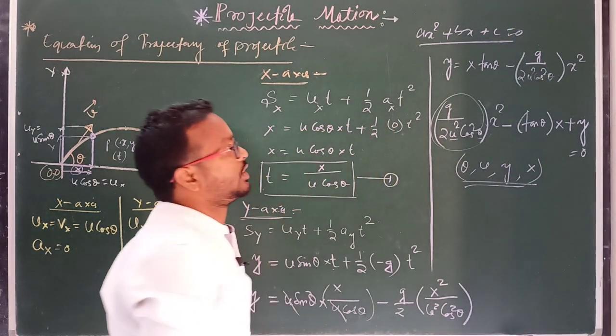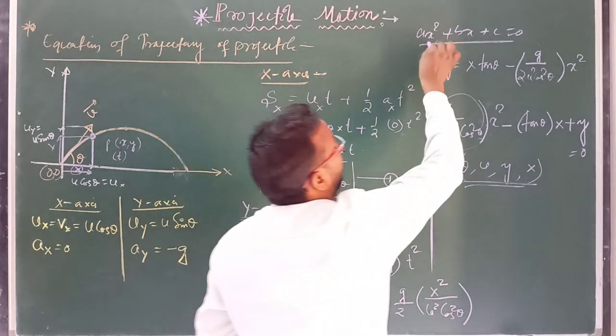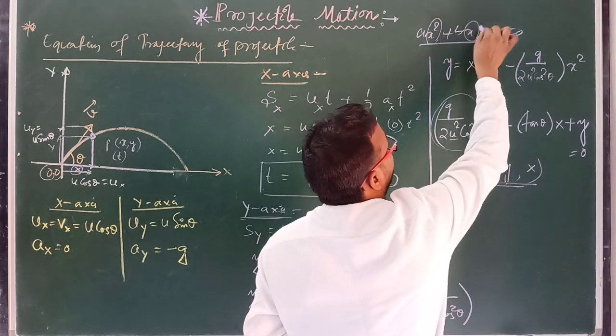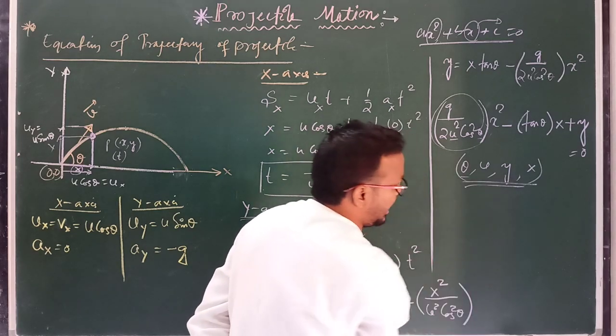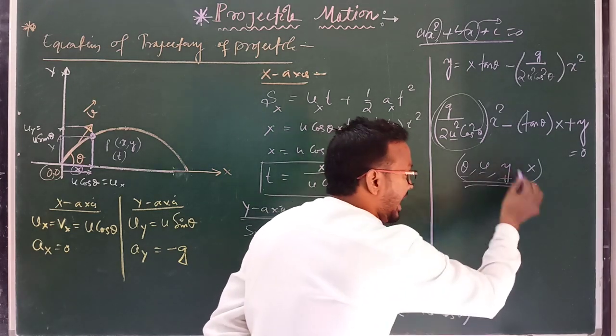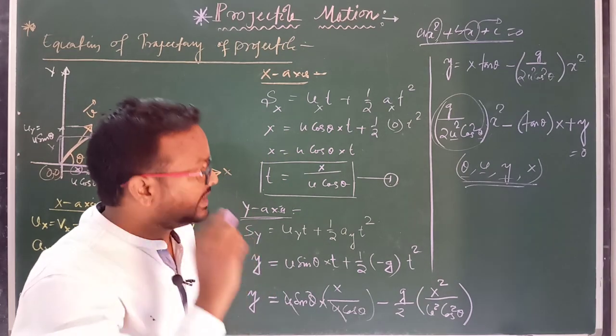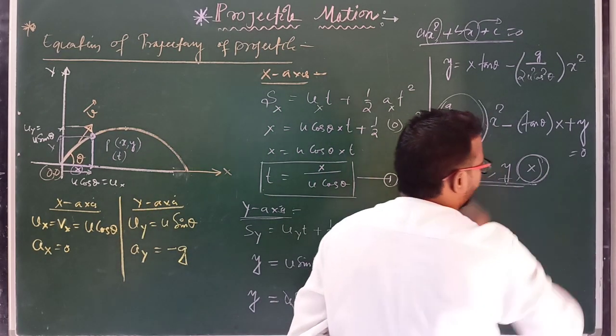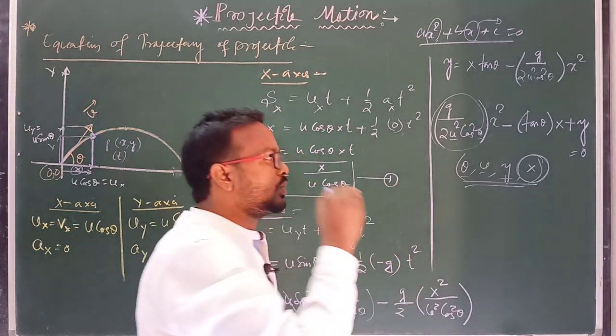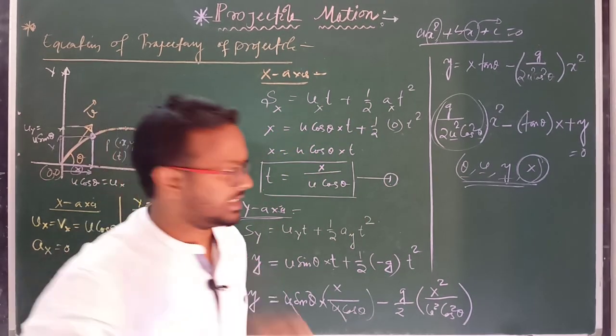This is a quadratic equation with only one variable x, but it has 2 roots. So similarly, if we keep theta, initial velocity and y constant, we write this expression. This expression is a quadratic equation in x.